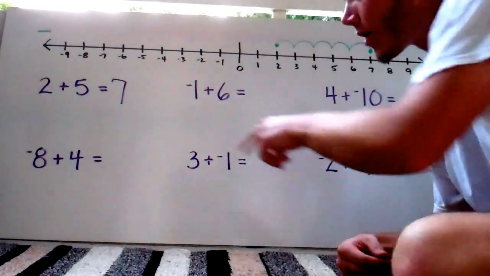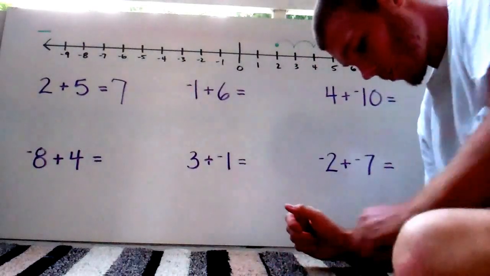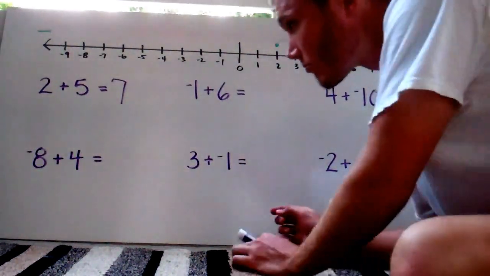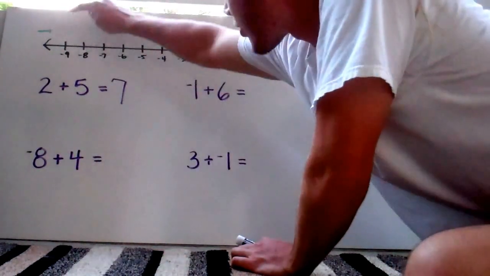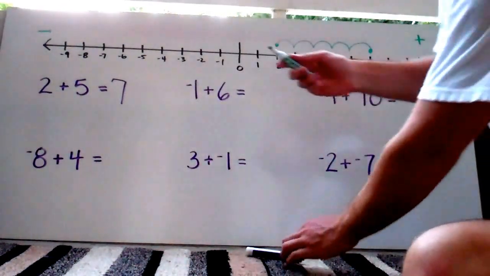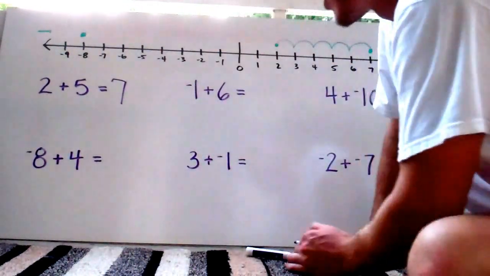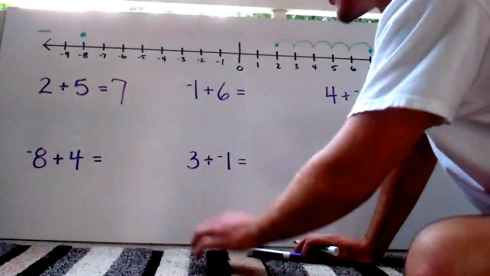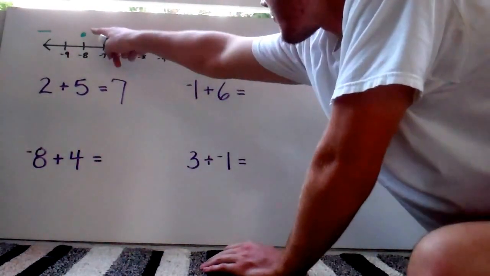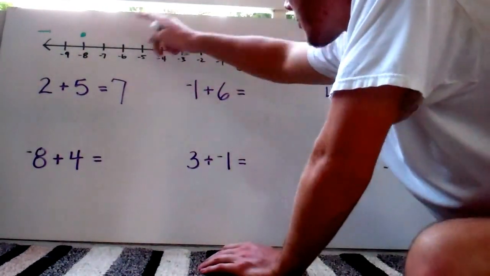Now, next one. Negative 8 plus 4. We want to start at negative 8 on the number line, the first value, so I'm right here at negative 8. Then I look at the operation. It's addition, so we want to face that direction, moving up the number line.